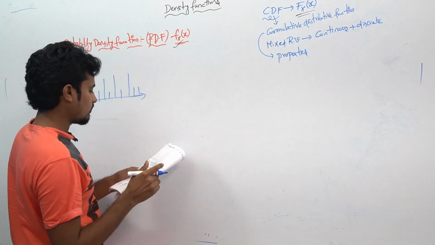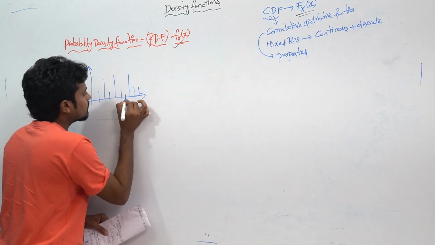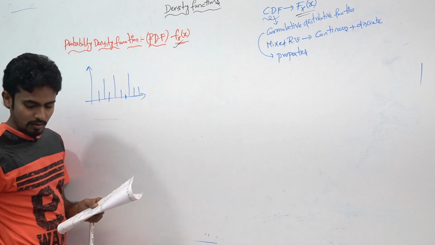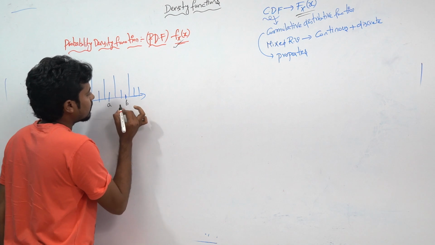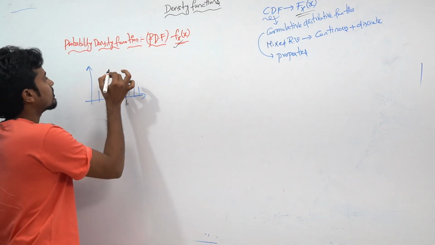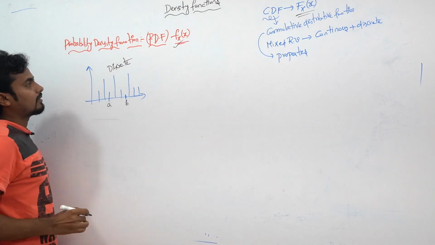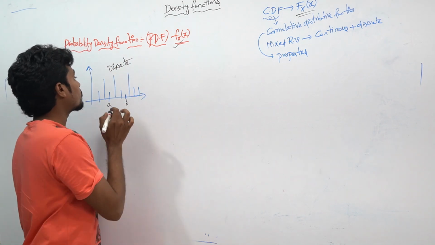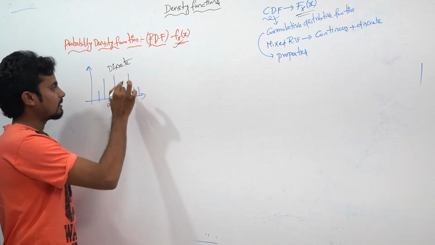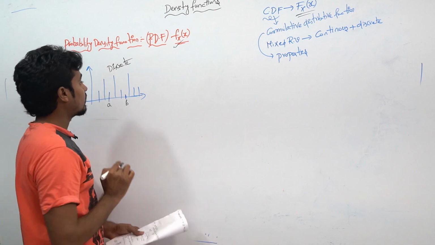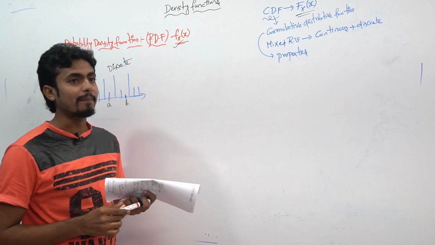If you take this area, this will be A and this will be B. This will be said to be the discrete. Discrete means it will be in terms of samples. Here you can see these are different samples. Similarly, if you take this waveform in terms of continuous, what will happen?